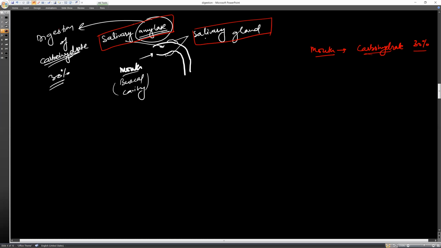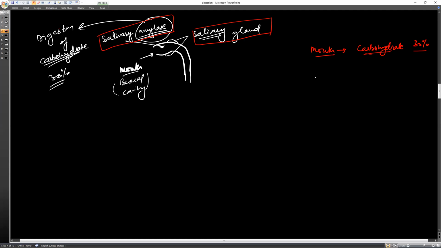Now, these are the salivary glands. When 30% of the food is digested here, only the carbohydrate is digested. No protein digestion and no fat digestion takes place inside the mouth. Are you getting this one? Now this food reaches this part.